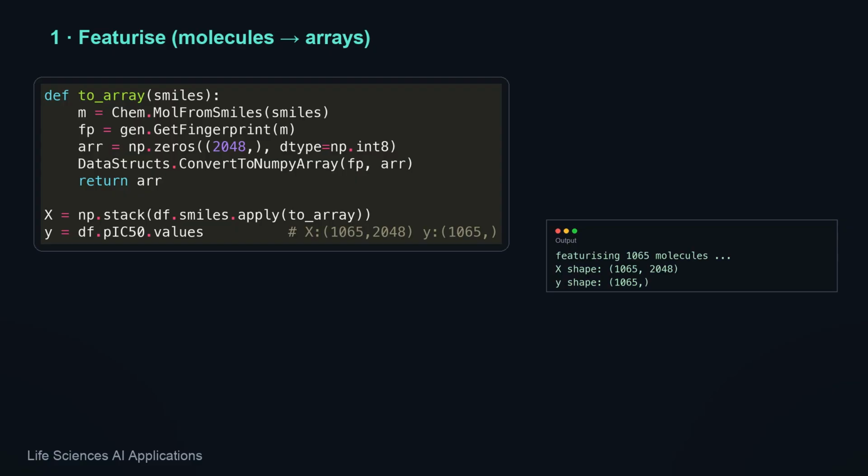First, features. A model can't read a molecule, but it can read a vector of numbers. So we convert each fingerprint into a NumPy array and stack them into a matrix, 1065 molecules, 2048 columns each. That matrix X, paired with the pIC50 vector Y, is the entire training set.